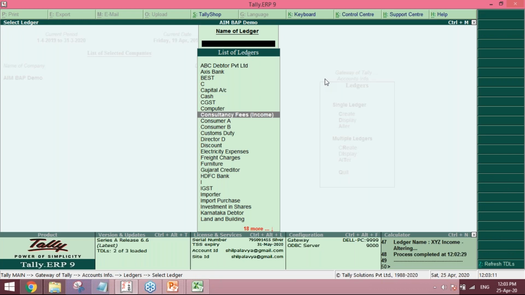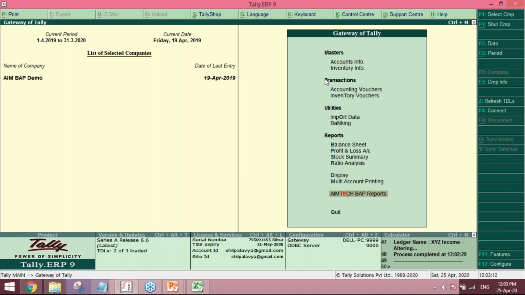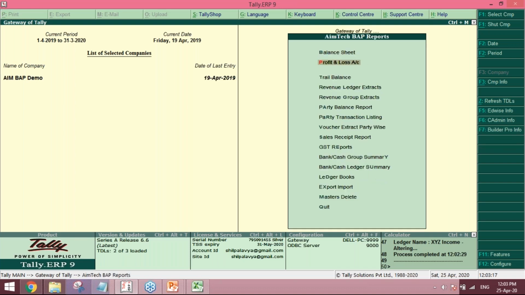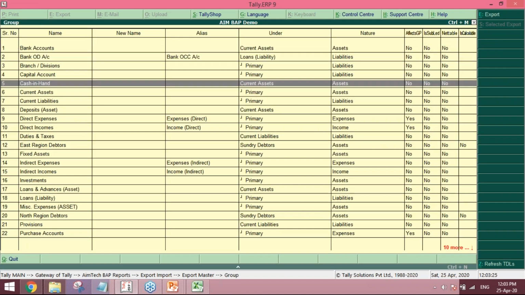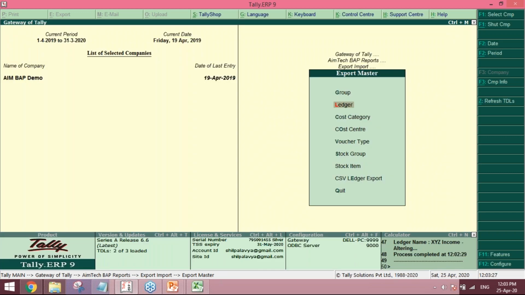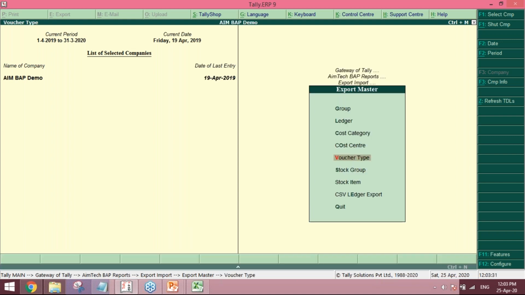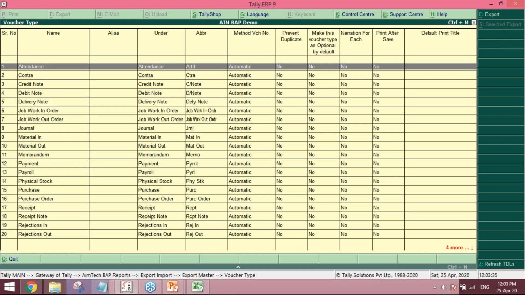So similarly, you can modify the details as per you want. What modification we have given, I showed you about the ledger. Similarly, you can do it for the group. You can change the groups, the name of the groups, the alias. If you want to change the voucher type, there are n number of voucher types in a particular company, so you can change the voucher type here.